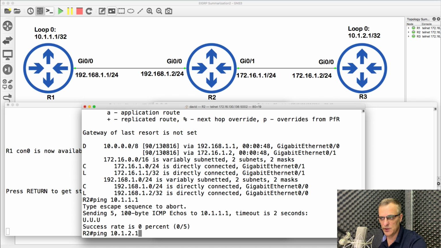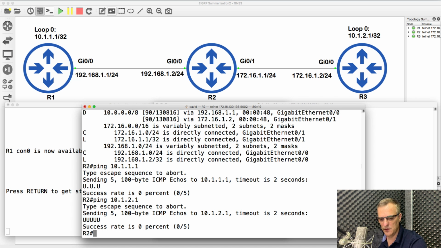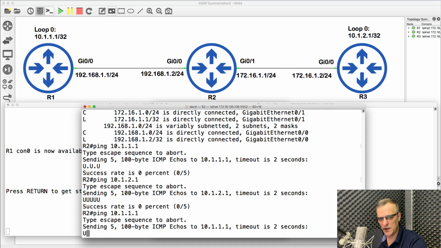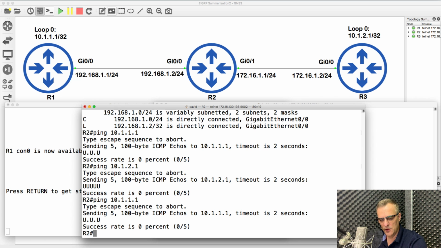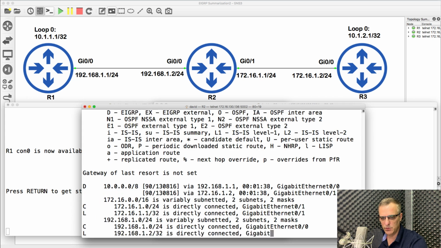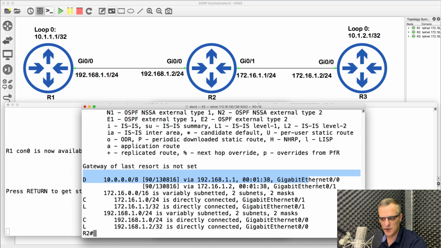Let's see if router 2 can ping router 3's loopback. Notice we get unreachables. Ping the loopback of router 1, unreachable, timeout. Notice it's showing unreachable, timeout, unreachable, timeout. So why is that? Look at the routing table once again. Notice these entries. Notice how this network 10.1.1.1/32 has automatically been summarized to the classful boundary. Class A network, notice 10.0.0.0.